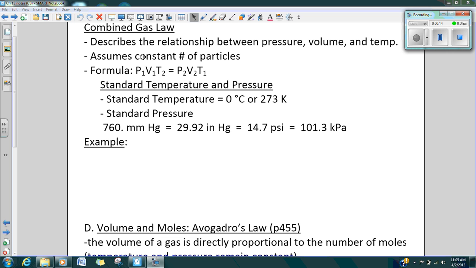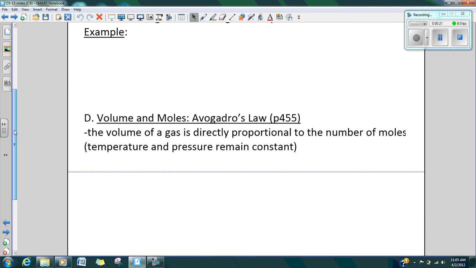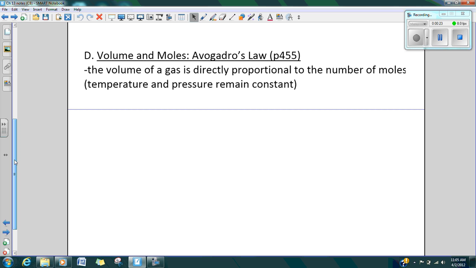Well, we're going to turn to our notes here. We're going to have our third podcast. We talked about the combined gas law in class. So go to the bottom of that page and we're going to talk about volume and moles in Avogadro's law.